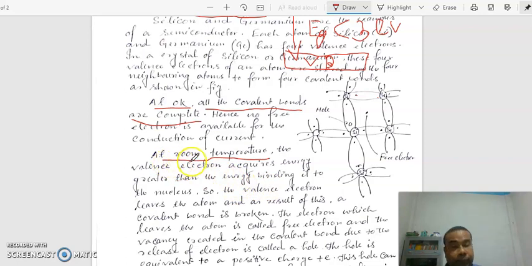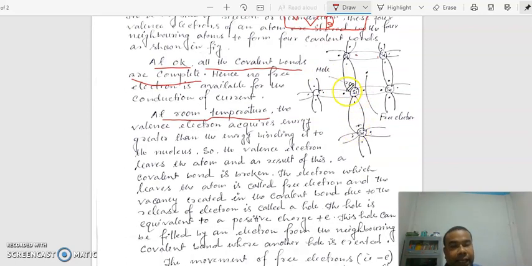Means when temperature is rising, valence electrons acquire sufficient energy, and if the energy is greater than the binding energy, then the electron leaves the atom. As for example, you see this bond. Initially an electron was here.